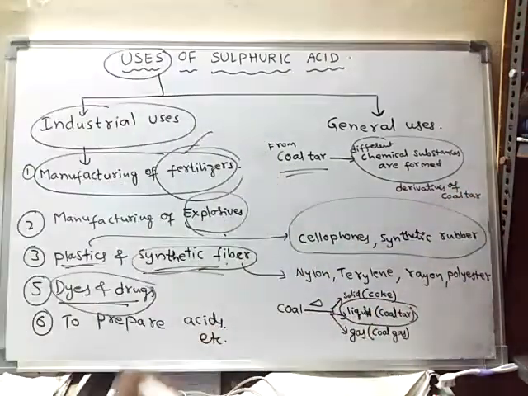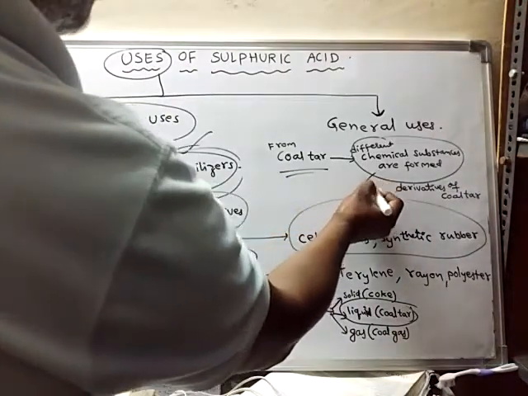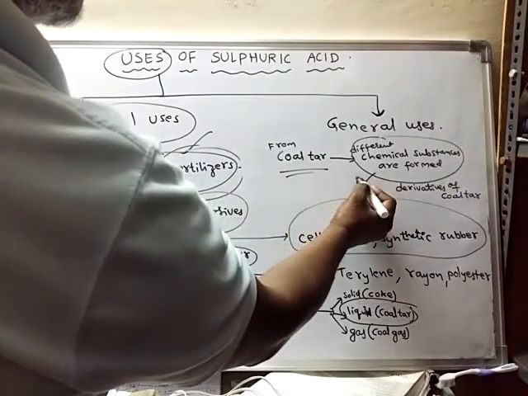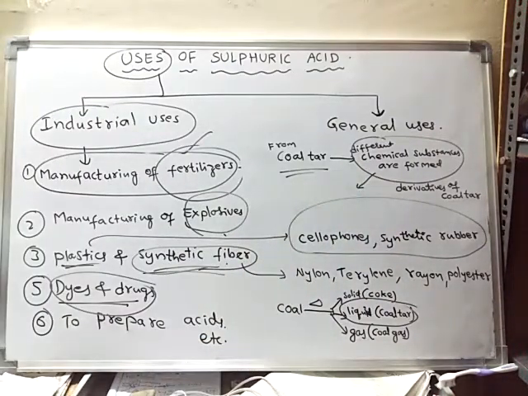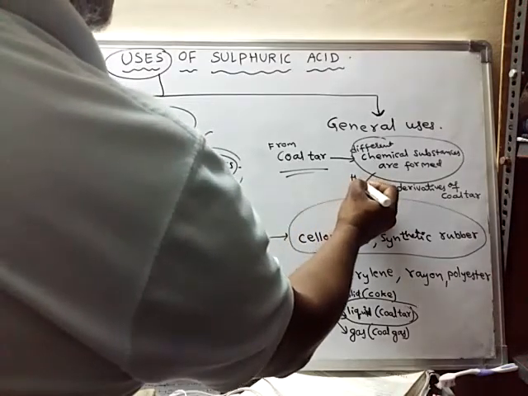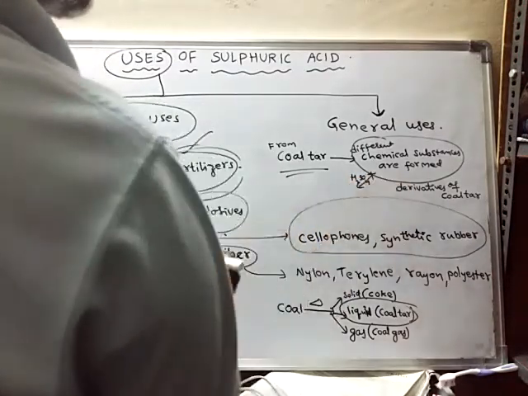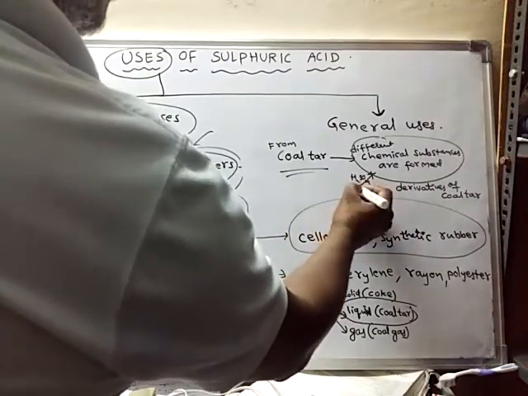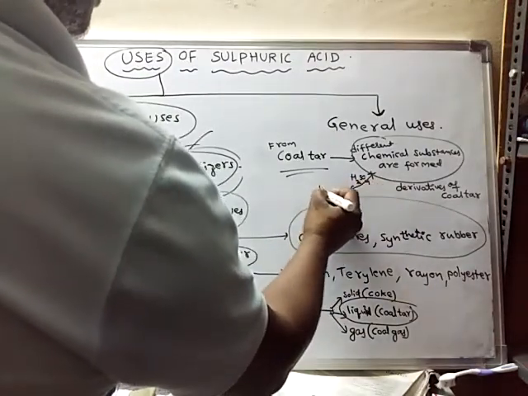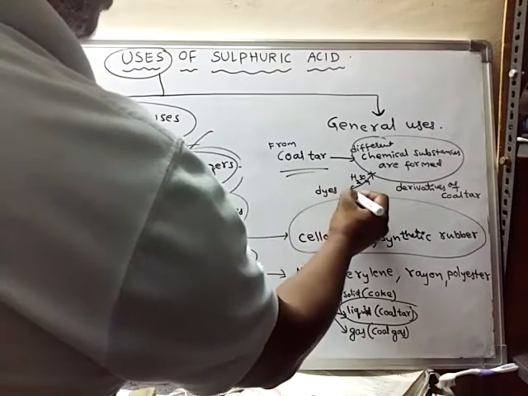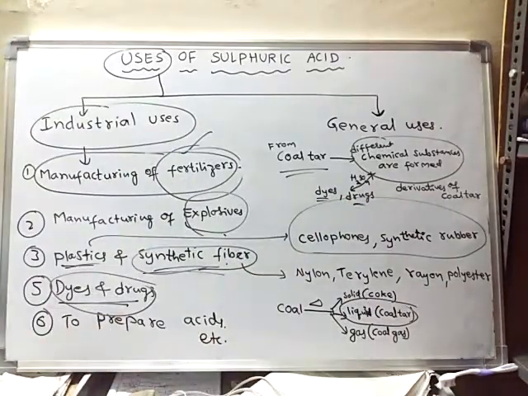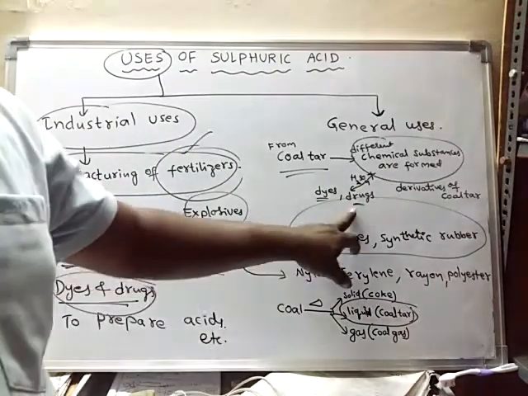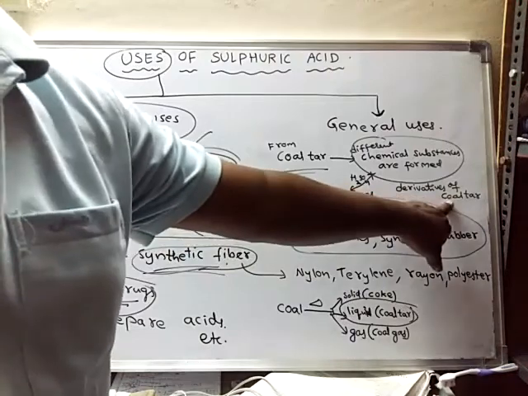Okay, when these derivatives of coal tar are made to react with sulfuric acid, what do you get? We'll get some dyes, we'll get some drugs. All these dyes or drugs which are obtained synthetically are obtained from the derivatives of coal tar.